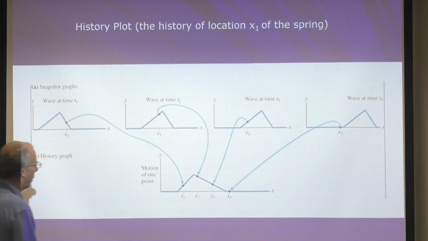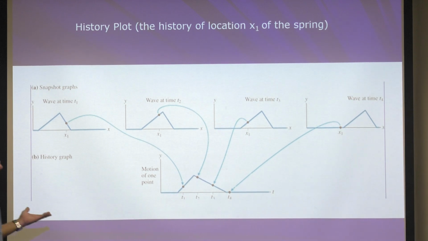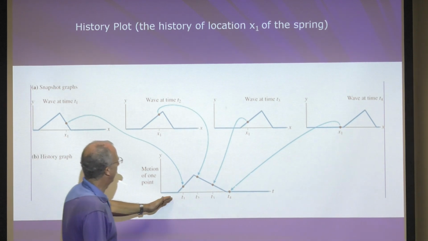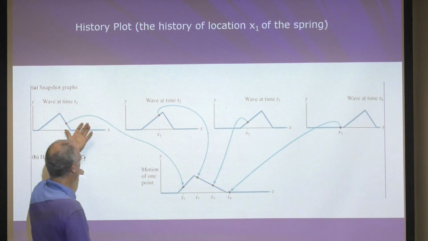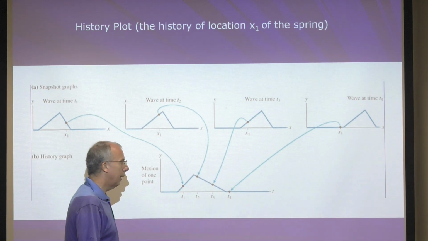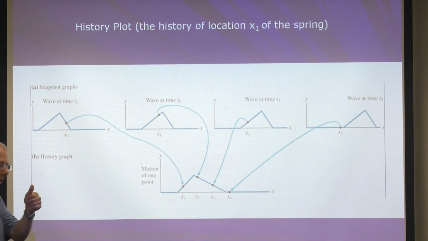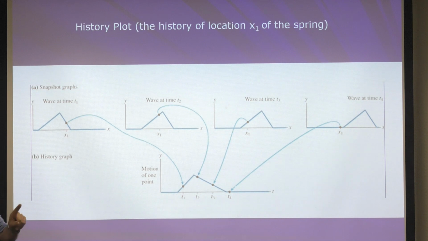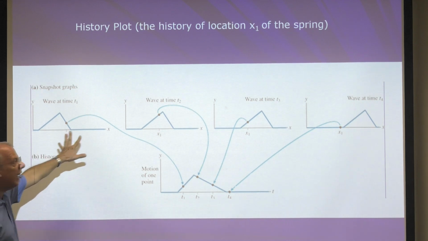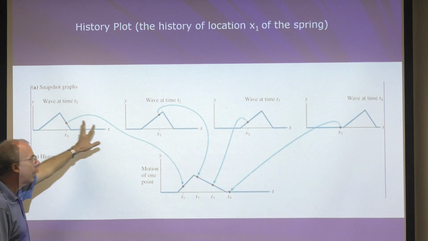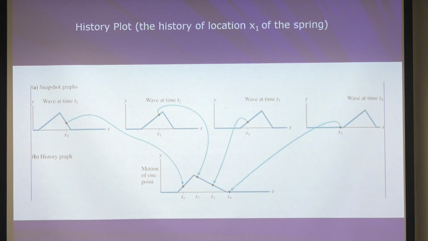Look, it's completely different, right? It doesn't look like that. It looks like this sort of reversed almost. So all you're doing is plotting the history of one piece of the spring or one piece of the rope. So this is a great slide because it really explains how to make a history plot.